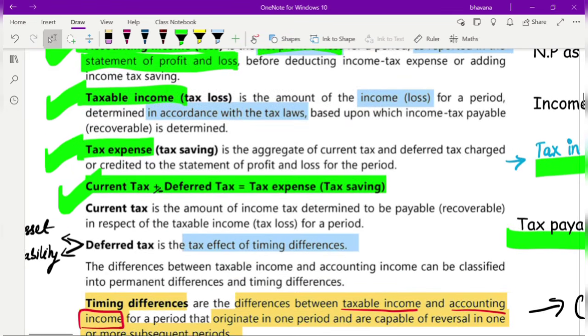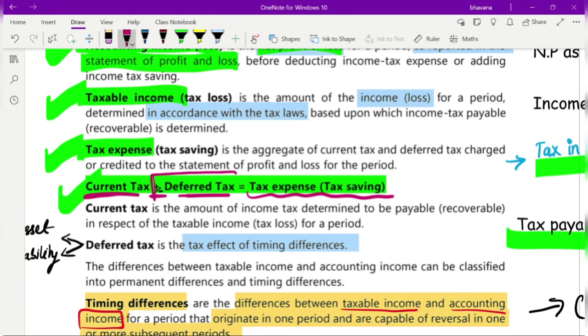And I also said one more thing, that current tax plus or minus deferred tax will give you your tax expense. So whenever there is a difference between current tax and tax expense, what do you do?